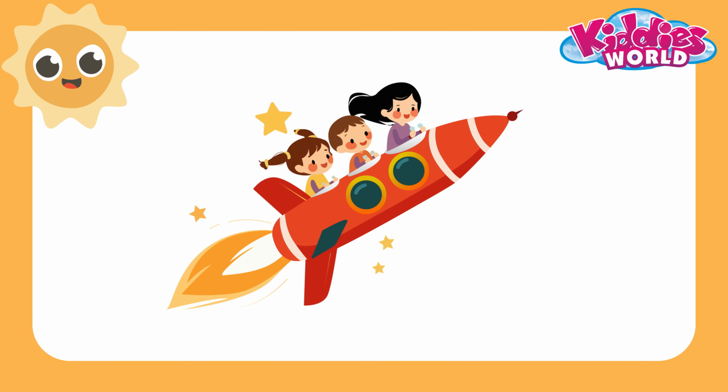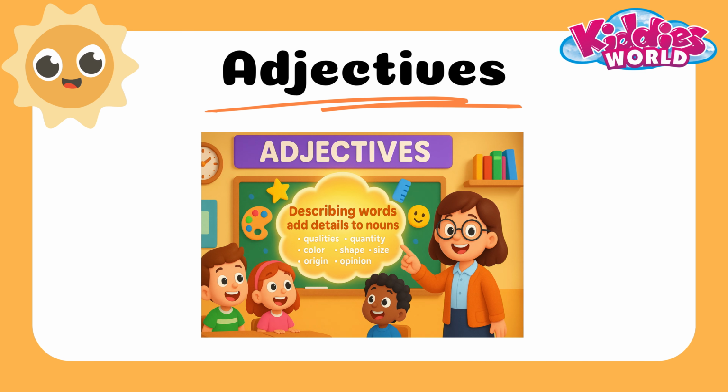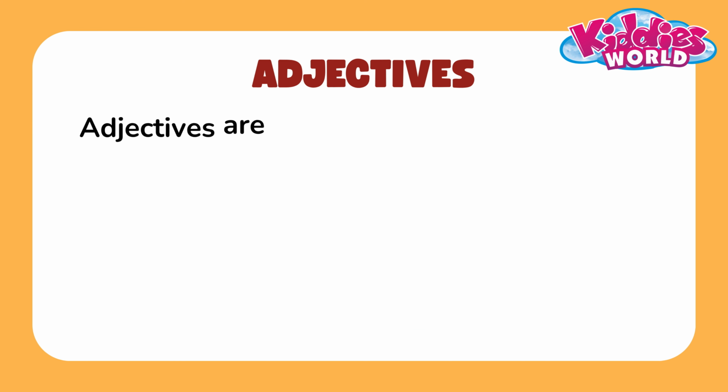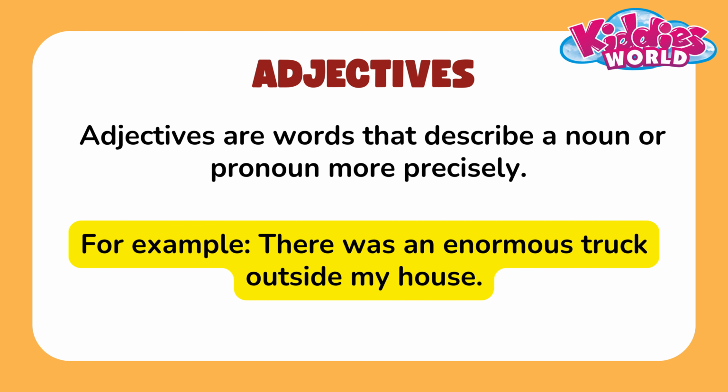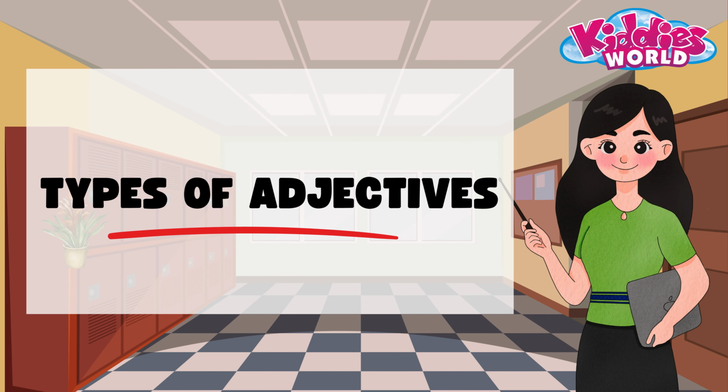Today, we're going to explore the exciting world of adjectives and understand how they make our sentences more descriptive and precise. As we learned earlier, adjectives are words that describe a noun or pronoun more precisely. For example, there was an enormous truck outside my house. Adjectives can be classified into several types.